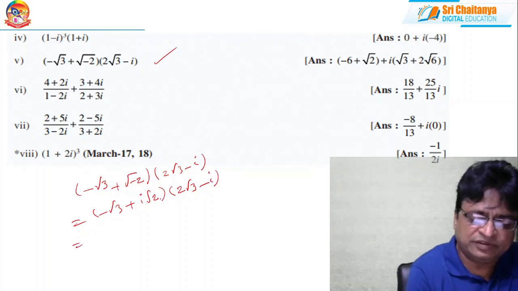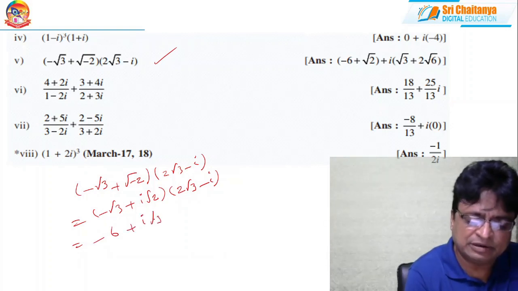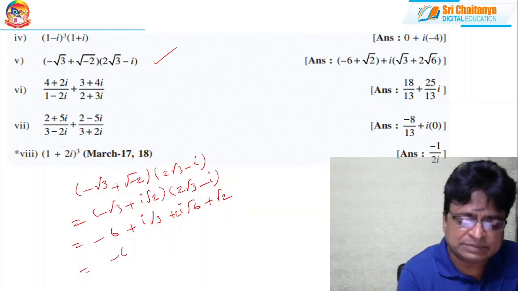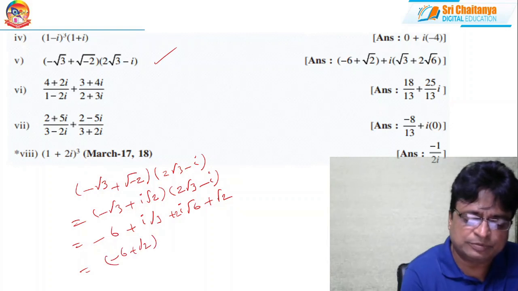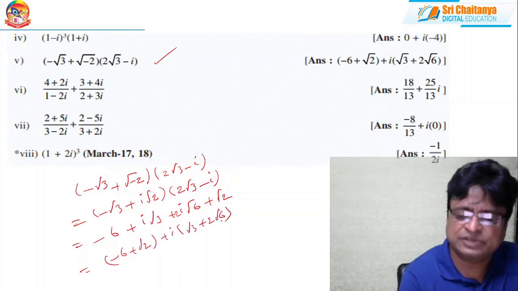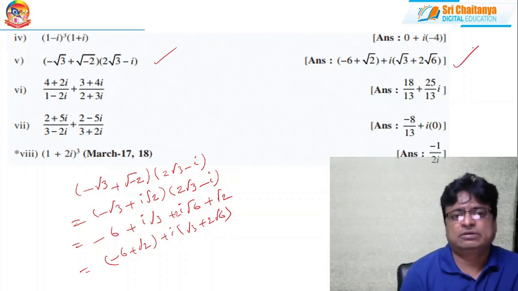Multiply this. This is minus 2 3s are 6. And this is plus i root 3. And this is plus 2i root 6. And this is i into i square, plus root 2. After simplification, you will get this as minus 6 plus root 2, plus i into (root 3 plus 2 root 6). This we get it. Clear?